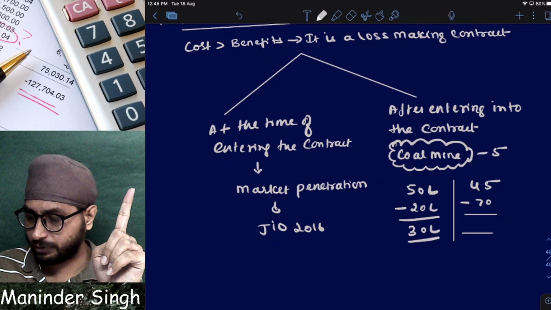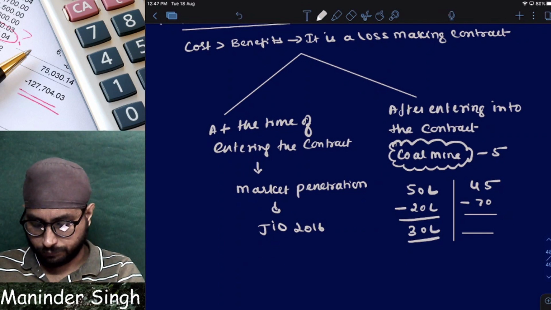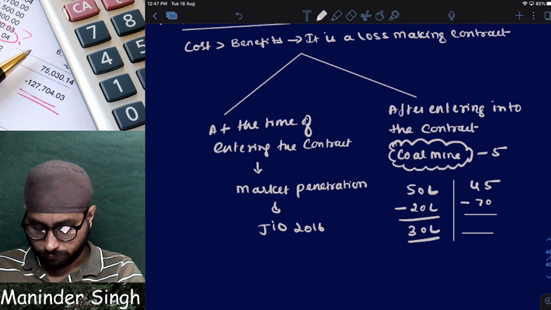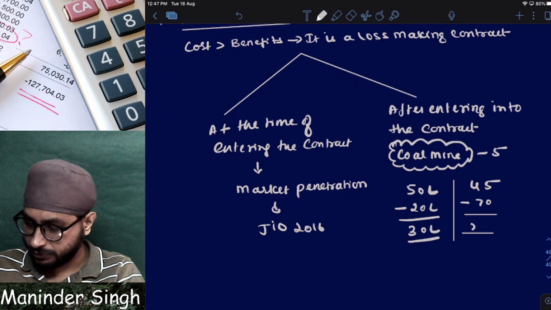Now tell me, profit or loss? How much loss? 25 lakhs.